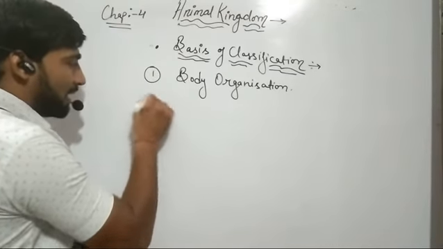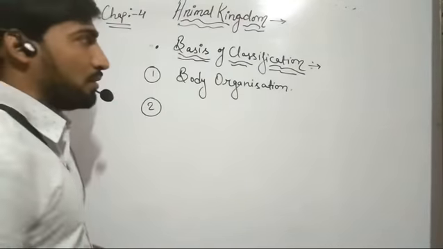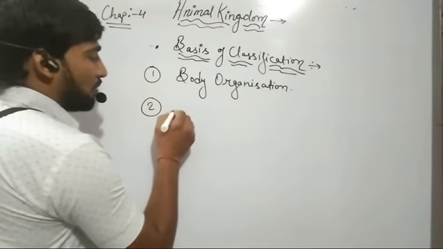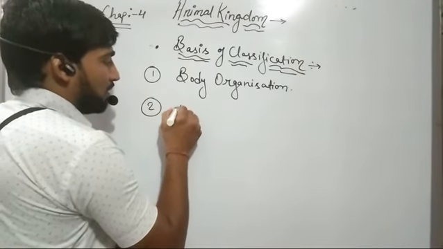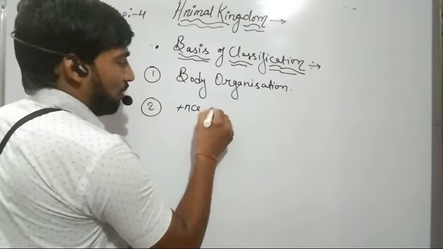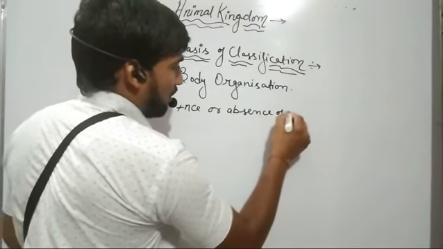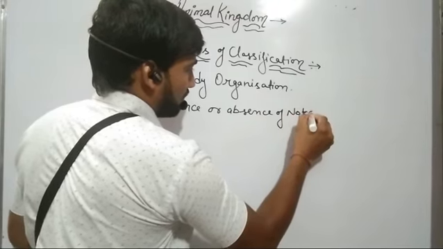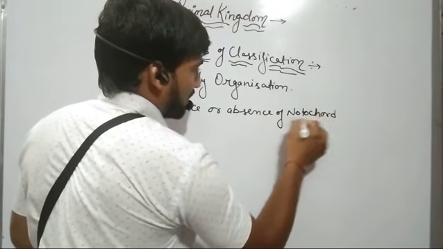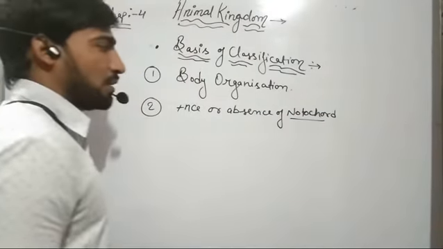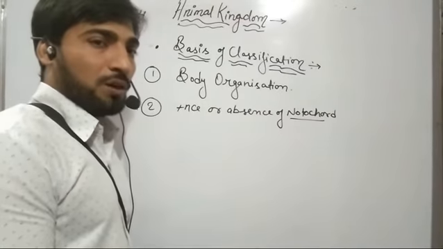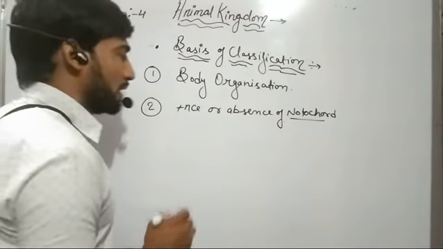The second criterion for the classification of animals is presence or absence of notochord. Those organisms which contain a notochord are chordates. Those which do not contain it are non-chordates.